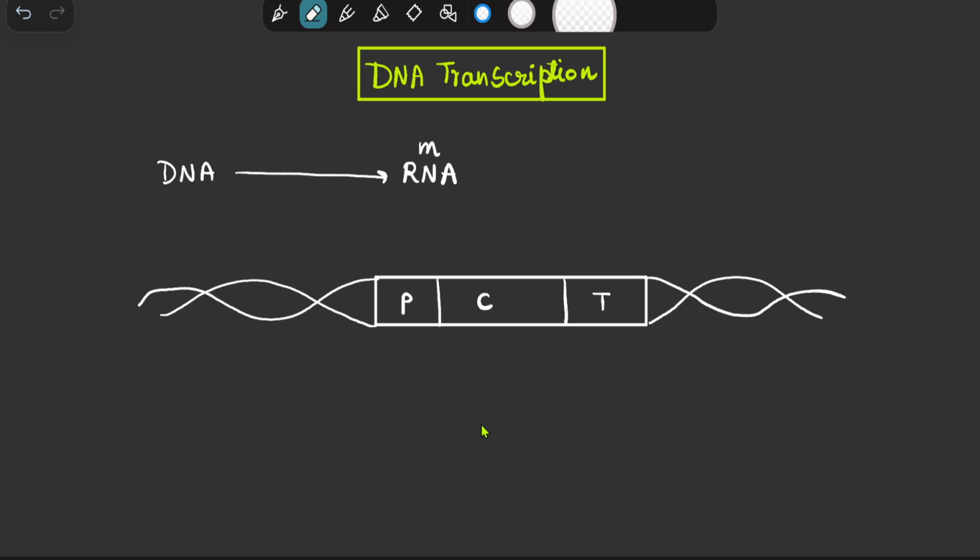Hello dear learners. In today's video, we will start learning the process of transcription, that is DNA transcription. First of all, we should know the meaning of transcription. Transcription is the coding of DNA into RNA. According to the central dogma, when DNA is converted into RNA, or a new RNA is synthesized from the DNA, the process is referred to as transcription.